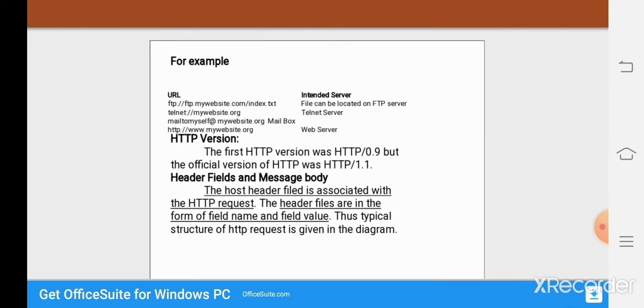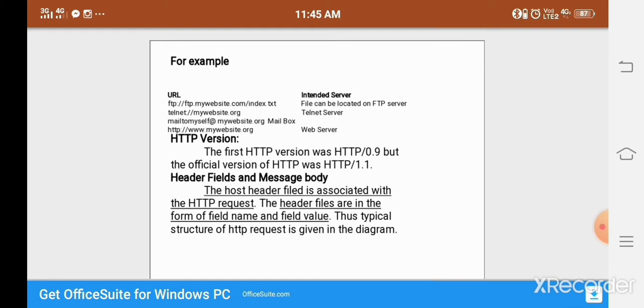Okay, for example, URI identification is used with multiple various schemes. First one is FTP servers. FTP means file transfer protocol. It sends information with the help of the HTTP protocol. Okay, the next one is telnet.